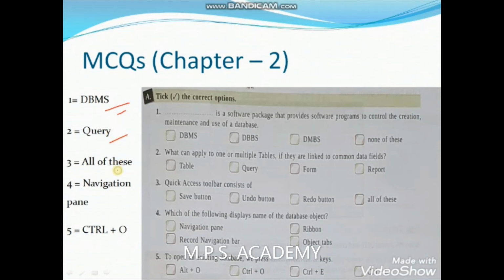For third, all of these, it means that the save button, undo, redo, and quick access all are included. I have put all of these because of space, so if you want to make a fair copy, you have to put all of these and try to remember them one by one. For fourth number, navigation pane can be the good answer. Fifth, Control O can be the good answer.